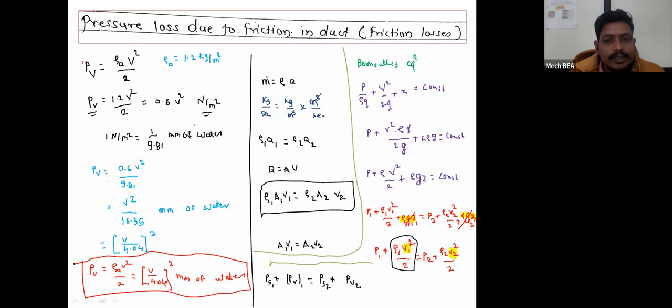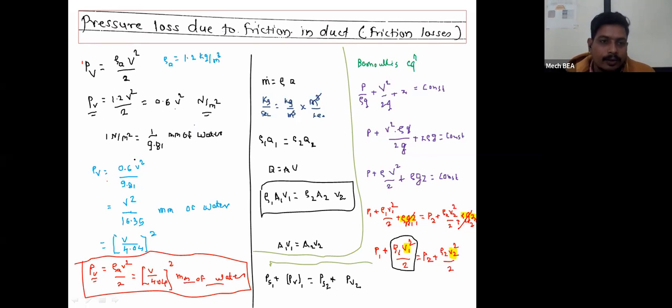Have you understood this derivation related to Bernoulli's theorem or Bernoulli's equation? Yes or no? The formula for dynamic pressure is rho A V square upon 2, and that is nothing but (V upon 4.04) whole square in terms of mm of water.